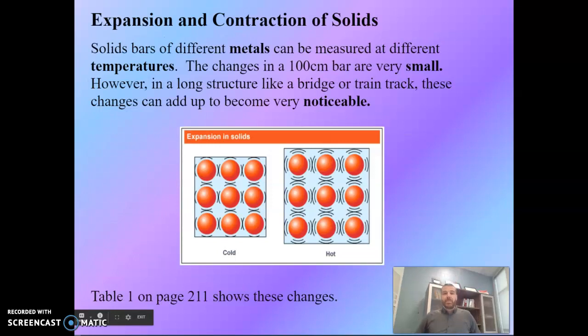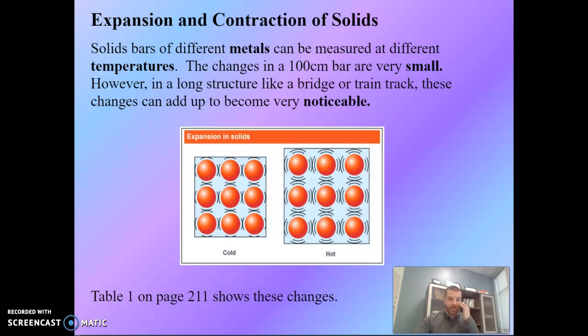So different metals expand and contract at different temperatures as they're heated up. You might have noticed sometimes, like let's say you touch the asphalt outside of your house in summer, it's really, really hot compared to when you touch it in the winter. And with these temperature changes, you can have movement, expansion, and contraction of metals.